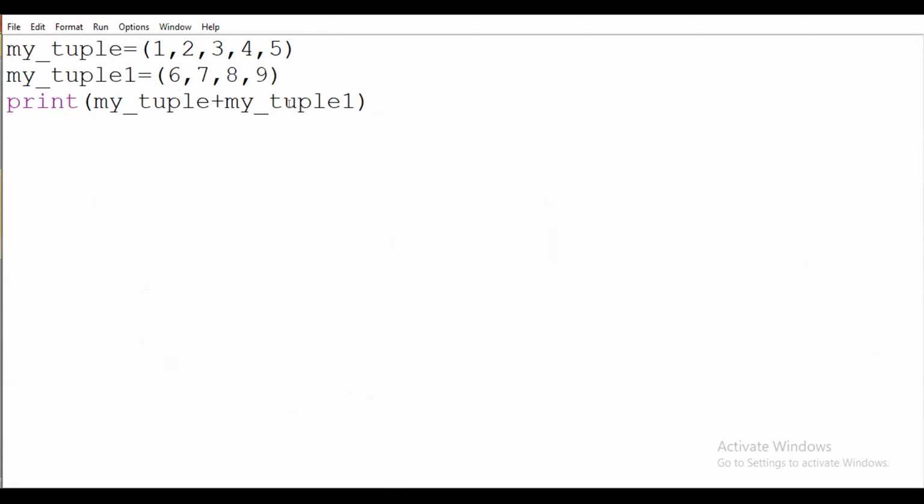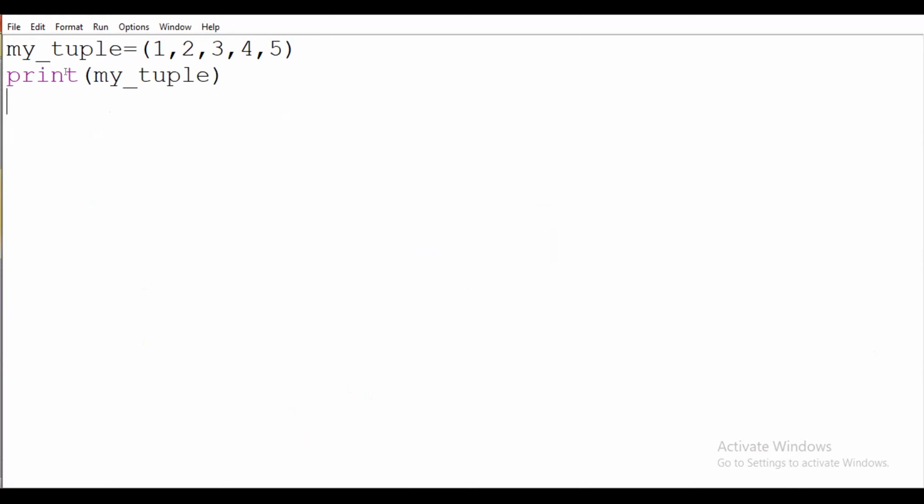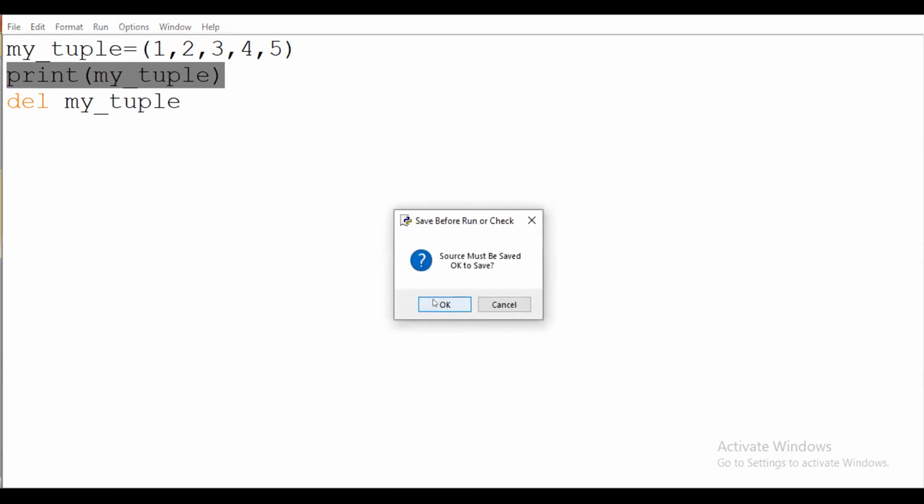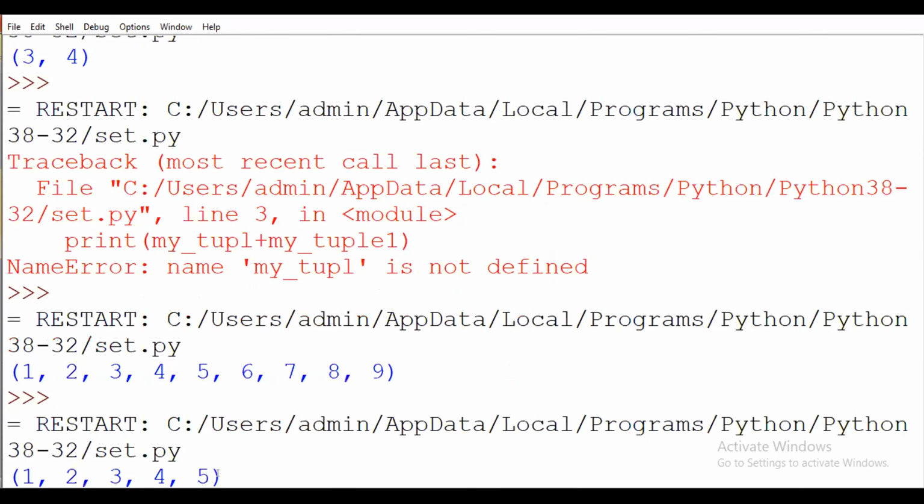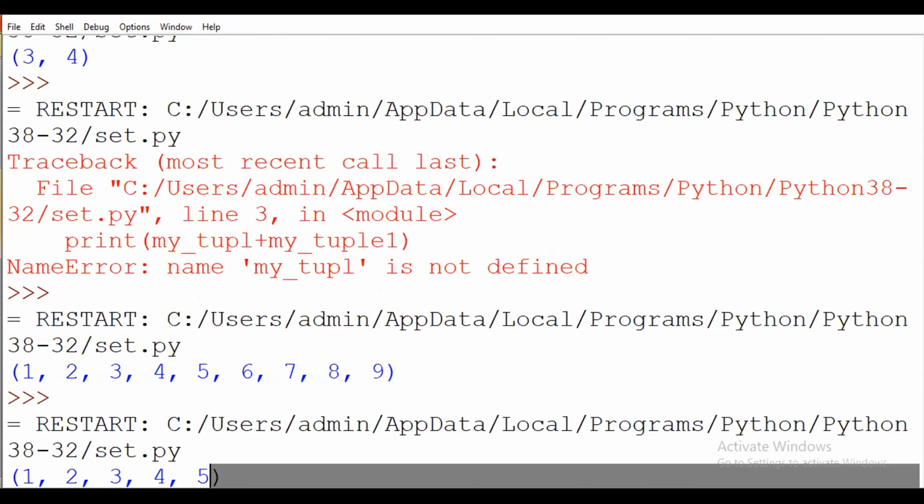Now I want to perform the delete operation. For that I am writing del of my tuple. This line will not generate any error. Why?